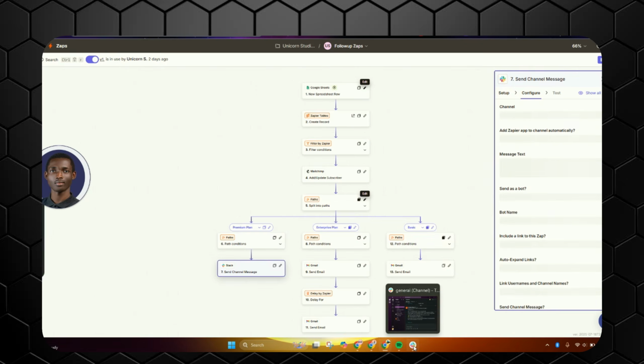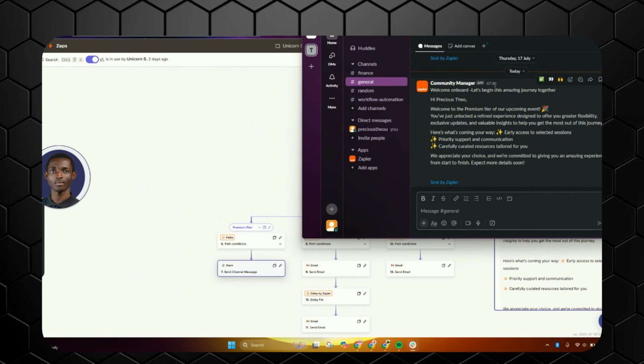So I open the Slack channel. Let's check it out. This is the message at 7:30. Can you see the time? That's the exact time at which I did that.